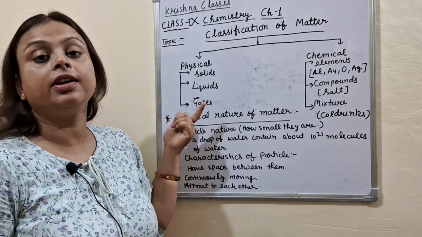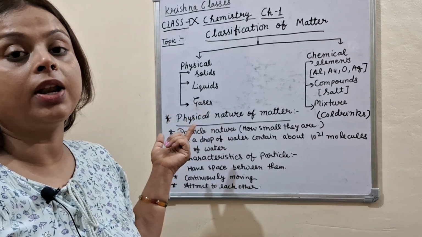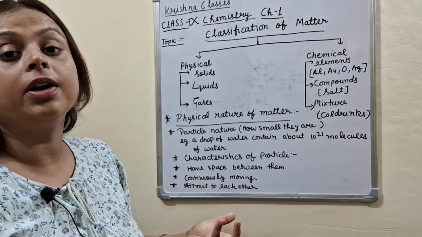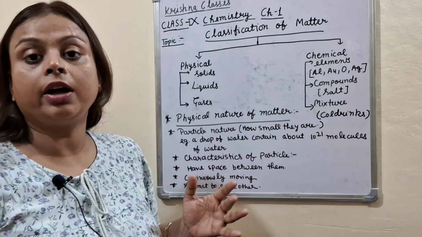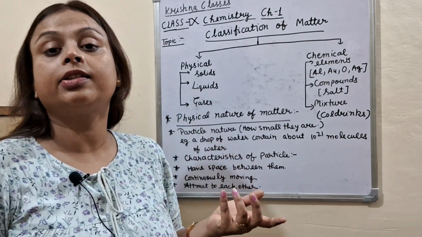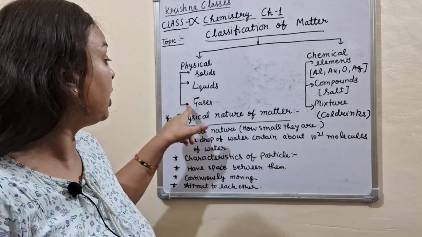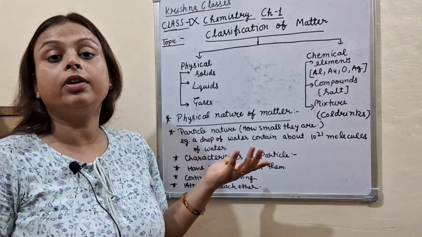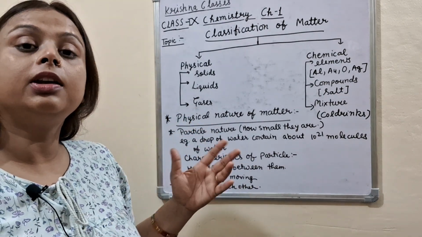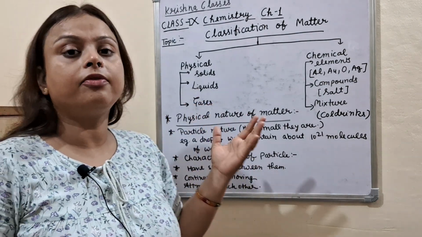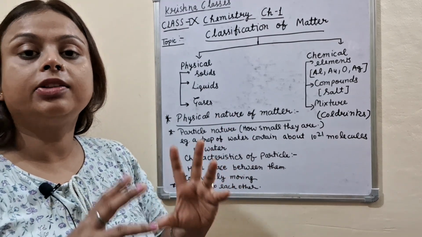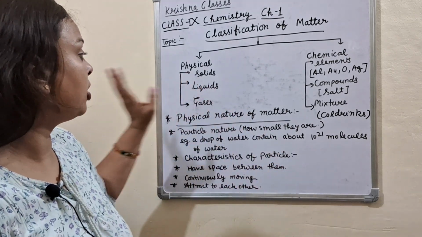What are gases? What is an example of gases? We breathe, and in breathing we use gases. Whatever gases are found in our environment are examples of gases, like nitrogen gas, oxygen gas, hydrogen gas. What is a liquid? Water and the liquids we drink. And solids: every box-like structure, every solid thing, is an example of solids.